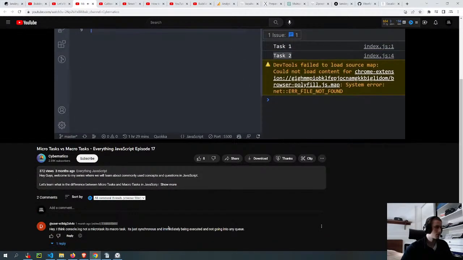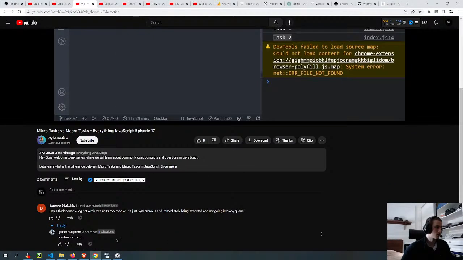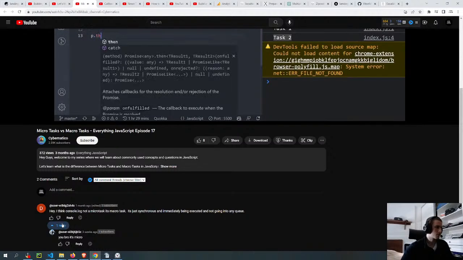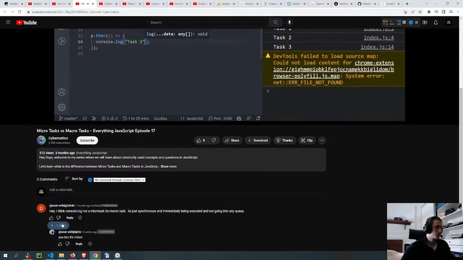Similarly, we can have some more like this. Let's have a promise. Let p equal new Promise. It will take 2 params, resolve and reject. We don't need reject, we only need resolve right now, so we can say resolve it. Simple. Then we can say p.then to successfully invoke the promise. So we can say console.log task 3. So we get task 1, task 2, and task 3.